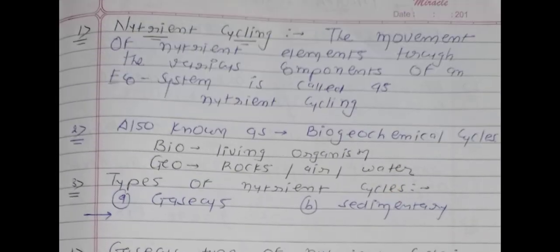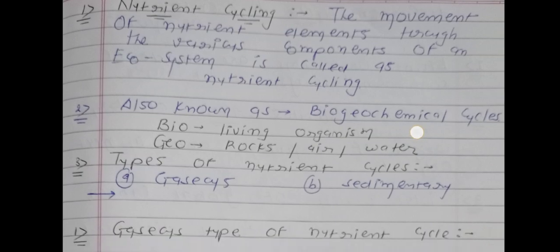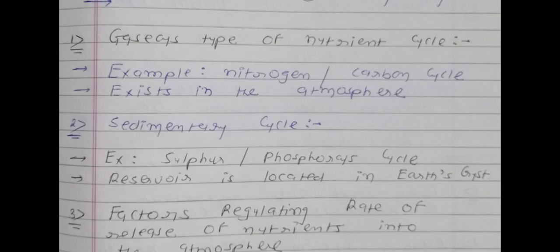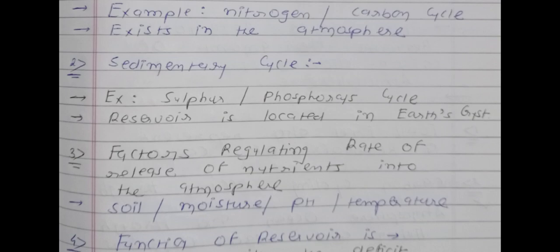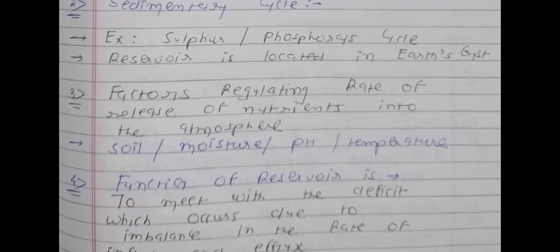And now we will again revise this page. So first, point number 1, nutrient cycling definition. Point number 2, also known as biogeochemical cycle, the meaning of bio and geo words. Point number 3, types. Okay, and in the last question, first point is about the gaseous type, example and atmosphere. Second point, sedimentary cycle, example and Earth's crust. Third point, some regulatory factors. 4 names are there: soil, moisture, pH and temperature. And point number 4, function of this reservoir.